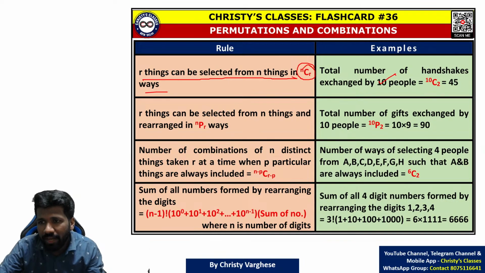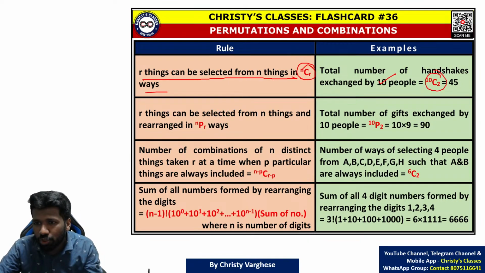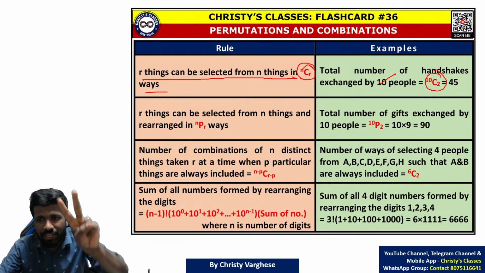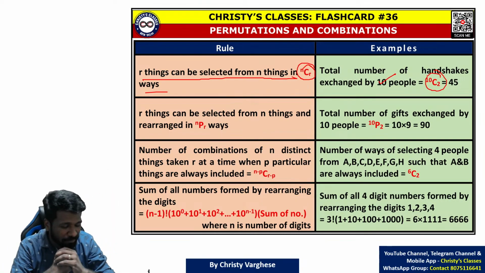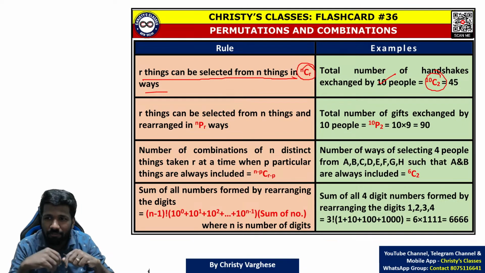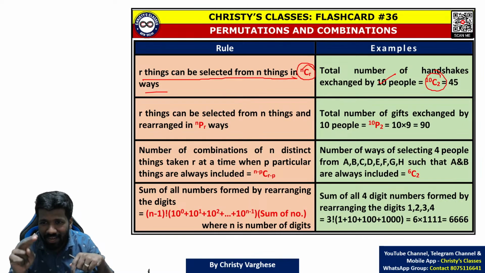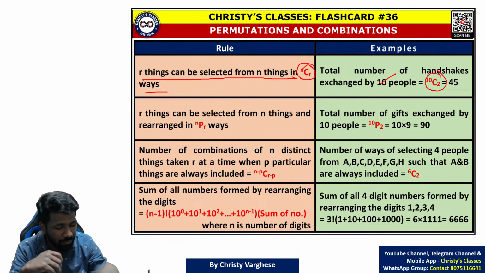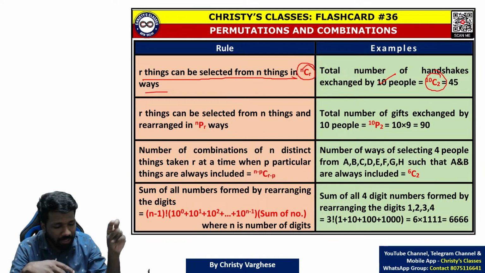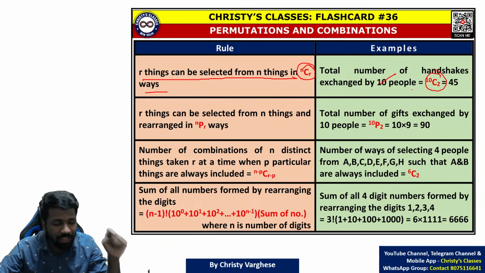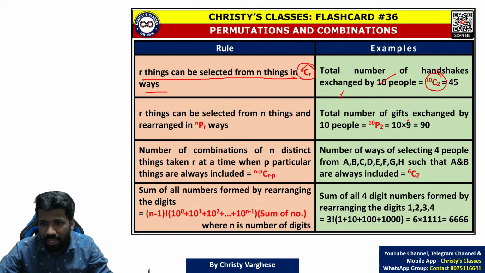From 10 people, the number of handshakes is 10C2, because for a handshake 2 people are needed at a time. 5 people together will not shake hands at a time. At a time 2 people are involved in a handshake, so 2 people should be selected for that. As I told you in the chat, I can randomly select 2 people and ask them to virtually shake hands. So if there are 10 people, from 10 people I need 2 people to be selected without worrying about their order, because A shaking hands with B and B shaking hands with A are both the same.